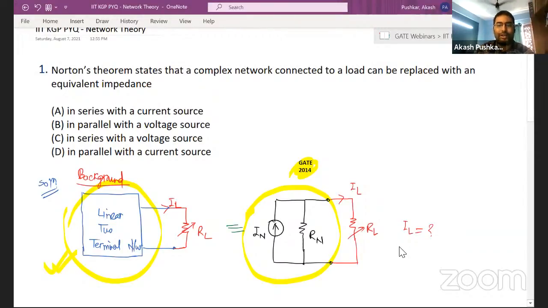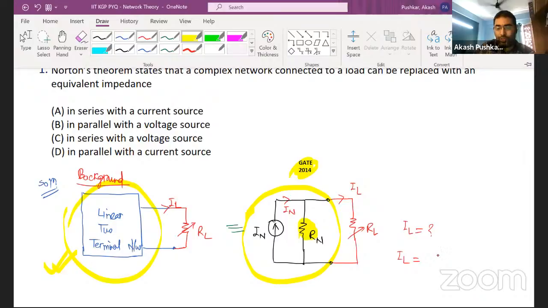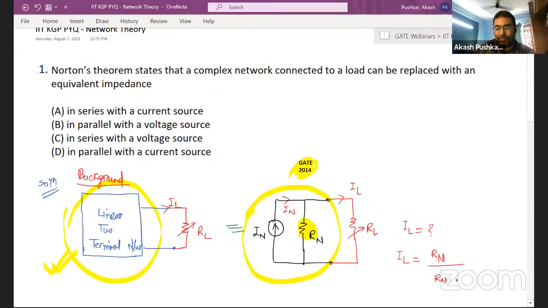So see, you have a Norton's current here. This is IN, right? And then the current is getting divided. So what is IL? Apply the current division rule. IL will be equal to the resistance which you will take, Norton's one, so you will take this resistance divided by the total, which is Rn plus RL, into the source current. Source is what? Norton's current. Is this right, my dear friend? Come on. Yes, no, guys? Quickly. Very good, Ankit, Kishan, very good, guys.